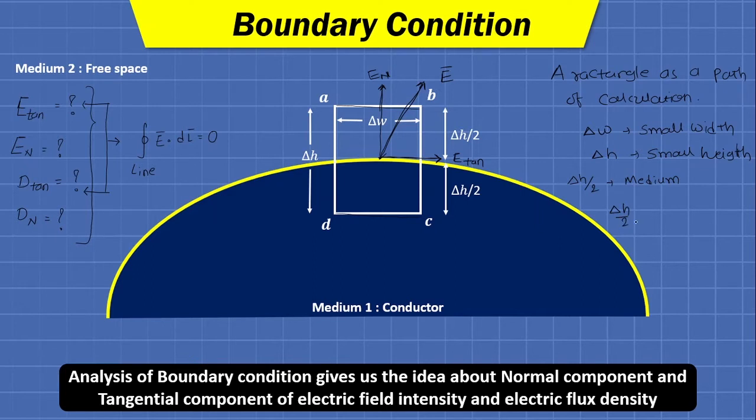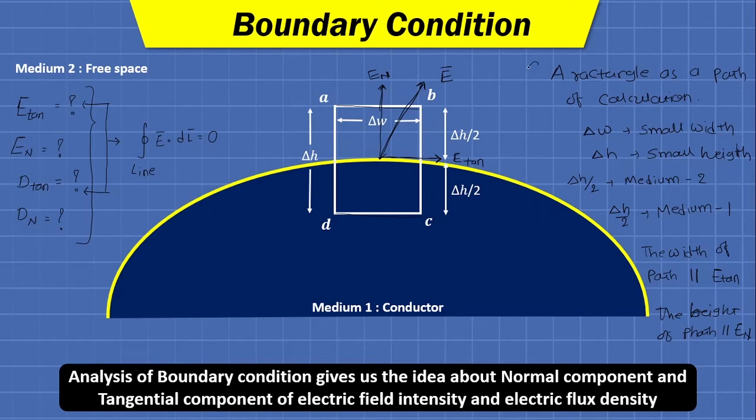The remaining delta H by 2 height will be in medium 1. The width of the path must be parallel to the tangential component of field, and the height of the path is parallel to the normal component of electric field intensity.